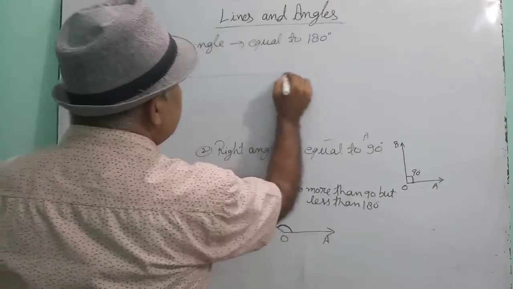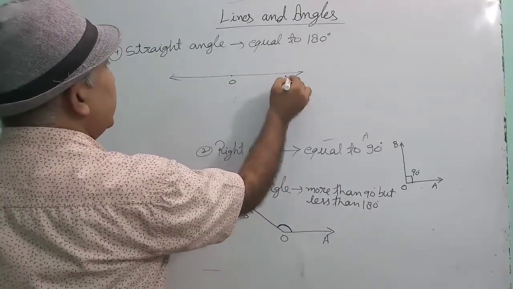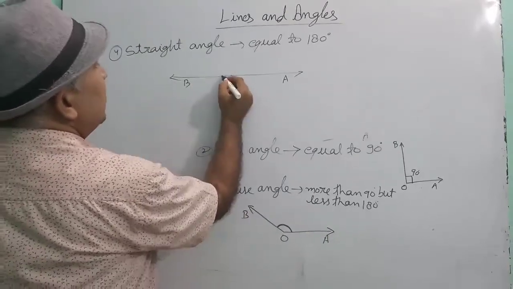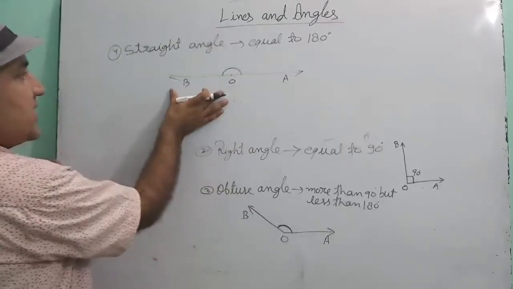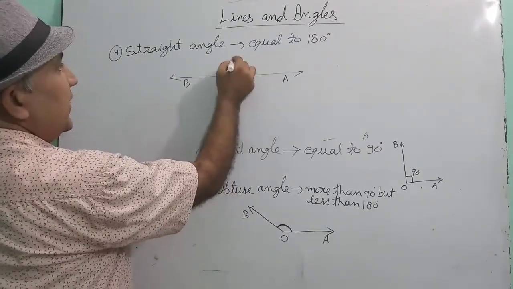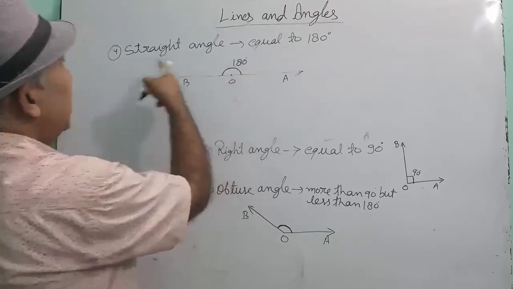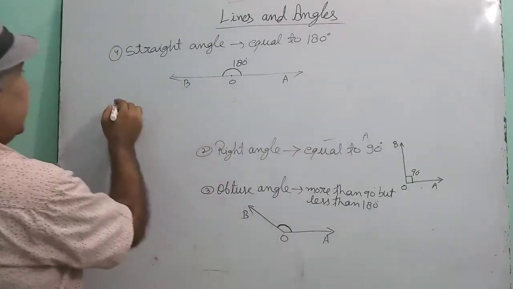That means on a straight line, the angle formed is 180 degrees. See here. OA is one ray, OB is another ray. Then the angle between them is 180 degree, and this is called a straight angle. A straight angle is formed on a straight line.